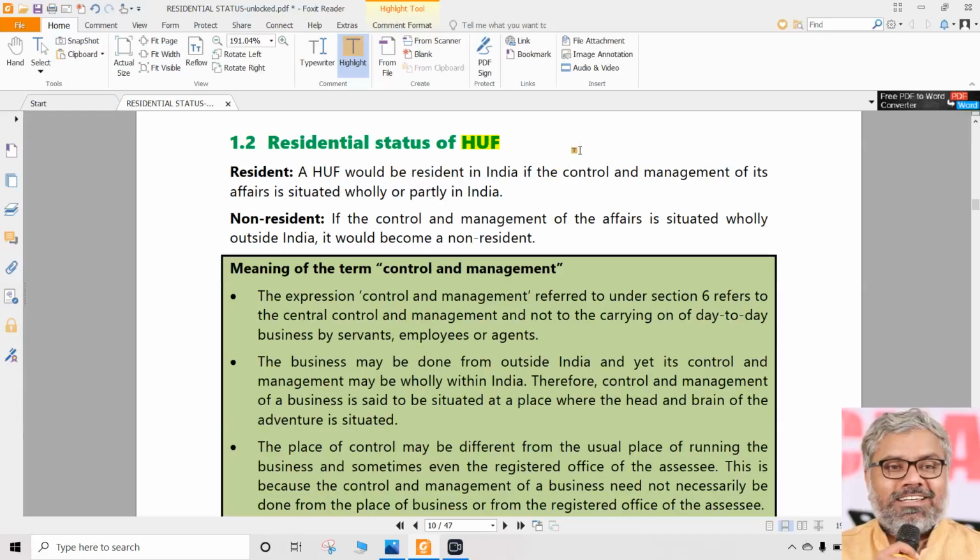First, let me once again reiterate, as far as the determination of residential status of other assessees is concerned, they are relatively less important. Why? Because computations are not involved here. Mostly, it is judgmental. Determination of residential status of an individual is objective in nature. There is no judgment involved in that. Nobody can say, I think he is a resident. No need to think about somebody being a resident or not. He is either a resident or non-resident. If he is resident, either he is ROR or RNOR, because everything is based on facts with hard evidence.